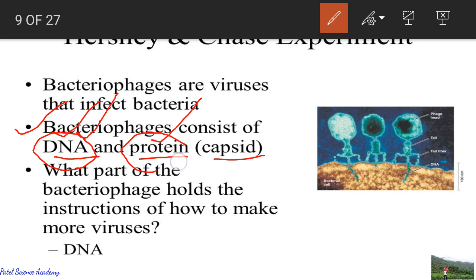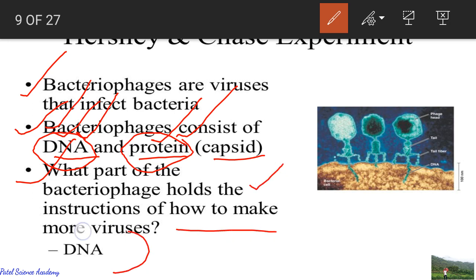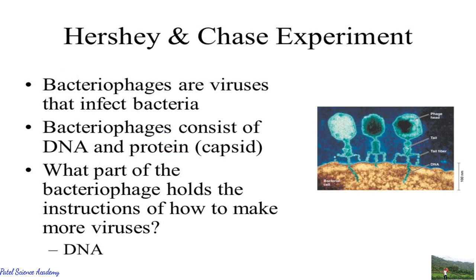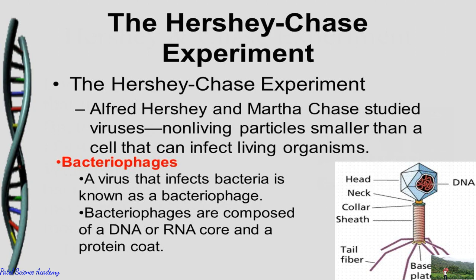There was a confusion at that time about whether protein is the genetic material or DNA is the genetic material. To overcome this confusion, the use of this bacteriophage was very interesting. And what part of the bacteriophage holds the instructions for how to make more viruses? It is DNA. So we'll see here one by one all these Hershey and Chase experiment steps.